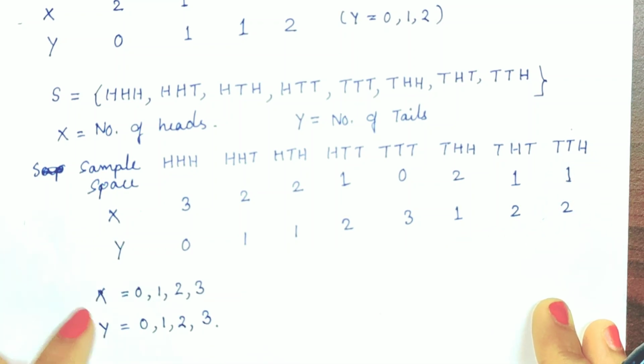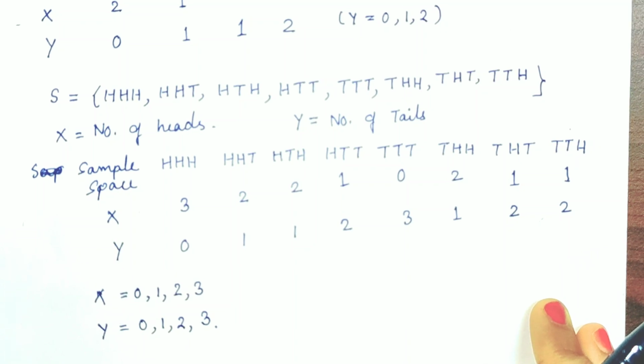So here the X value is equal to 0, 1, 2 and 3. The Y value is equal to 0, 1, 2 and 3. So this is called a random variable. Here I have discussed 2 examples. You can take any other example, for example, if you are playing Ludo, that also can be one example. So try to solve that example.